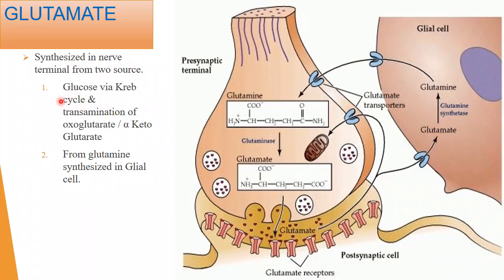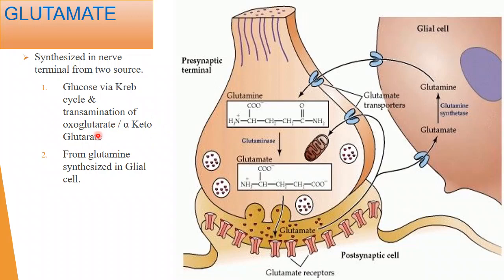There is an intermediate product, which we call oxoglutarate or alpha ketoglutarate. There is a transamination of this intermediate compound, and finally the production of glutamate.